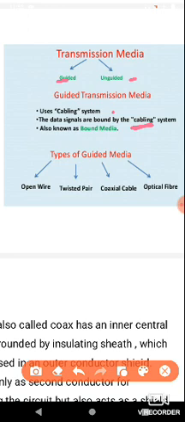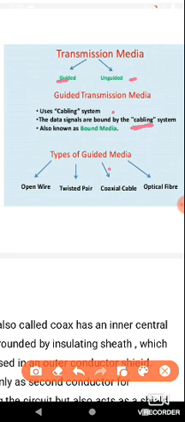Next, in data transmission, transmission only from source to receiver means the data transmission is only in one direction. That is unidirectional communication, so it is called simplex.